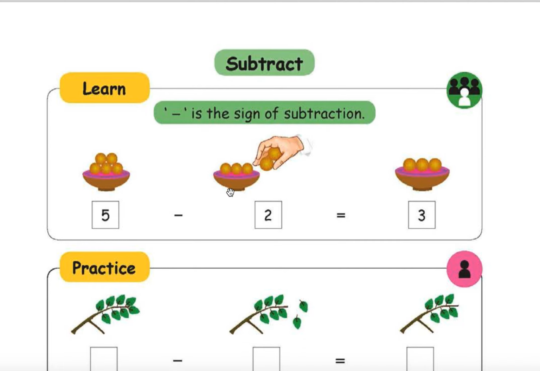Now there are 5 balls, 1, 2, 3, 4, 5. Okay, or eggs, whatever they may be. You take away 2. 5 minus 2. How many left? 3. The 3 is written here.